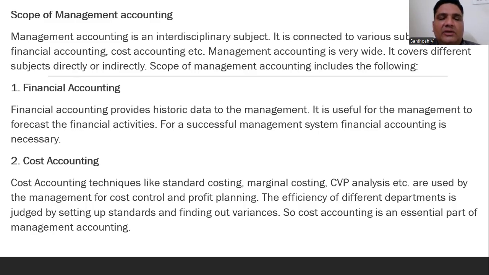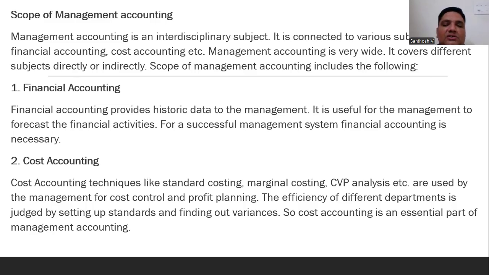Financial accounting provides the historical data to the management. Why do you prepare financial accounting? To see the profit as well as sales, and even the trading account and profit and loss account. They are preparing the financial accounting statements.